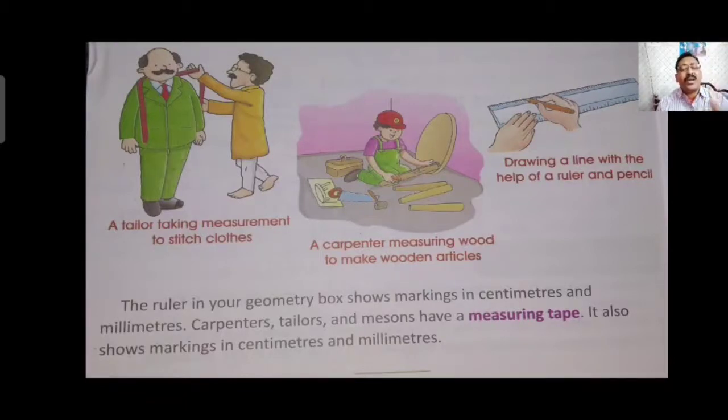Carpenter, tailor and mason. Mason, you know, is the person who helps in the construction of our house. All three of them use a measuring tape. The carpenter measures the length of the wood, the tailor measures the length of the cloth, and the mason measures the length of the wall. So all three of them use a measuring tape, and in this measuring tape also it is marked in centimeter and millimeter.